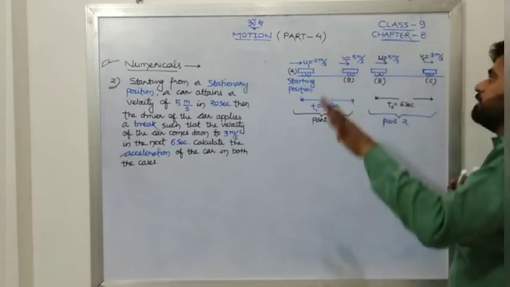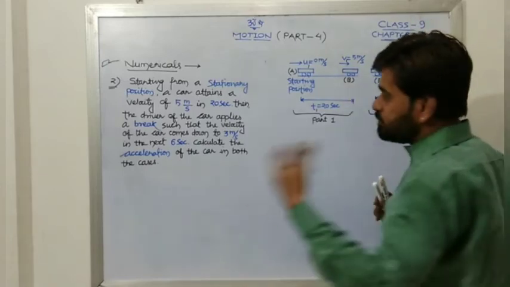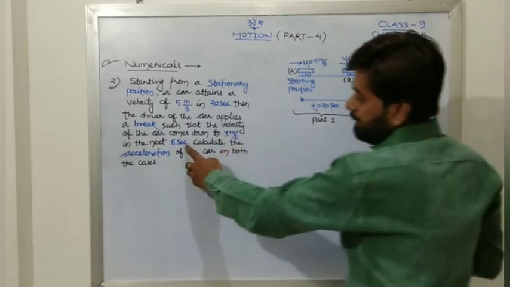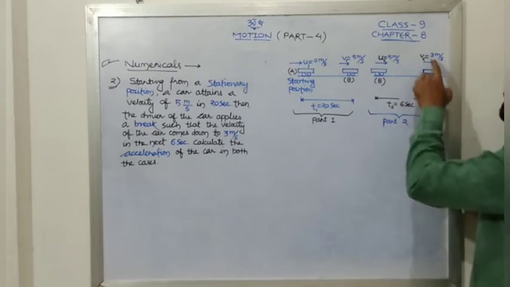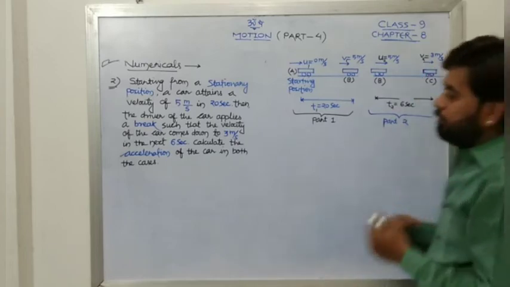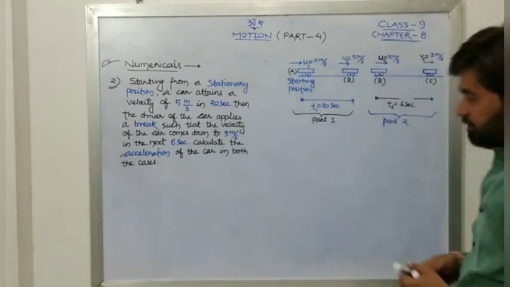So final velocity will be 3 meter per second. After that we don't know whether it is stopped or not, but it's up to 6 seconds. They have asked us to think up. Okay, so 6 seconds, that is V2, that is 3 meter per second. Now calculate the acceleration of the car in both the cases. Okay, so let us begin with this.